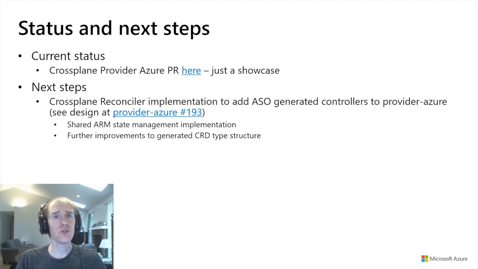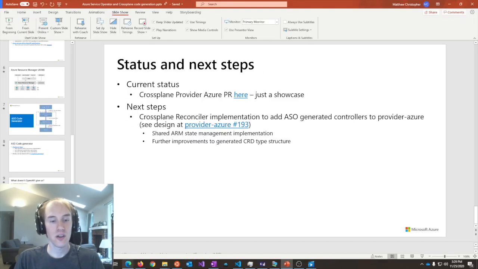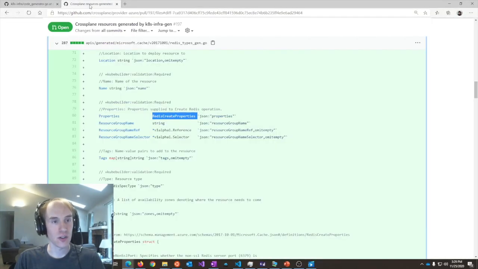So that brings us to the current status and next steps. I mentioned that we've been collaborating with Crossplane for a while, and there's an open PR in Provider Azure that's a showcase of Azure resources being generated by this code generator that I've just showed you. So it's not generating everything, and there's still some work that needs to be done to clean up the type structure of the generated resources. So, we aren't at the end goal yet, but we have made some pretty good progress. So let's go take a look and just see what those resources look like.